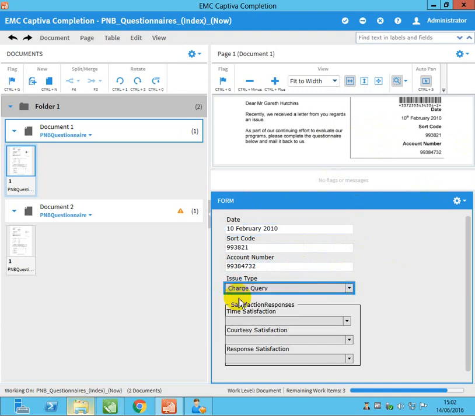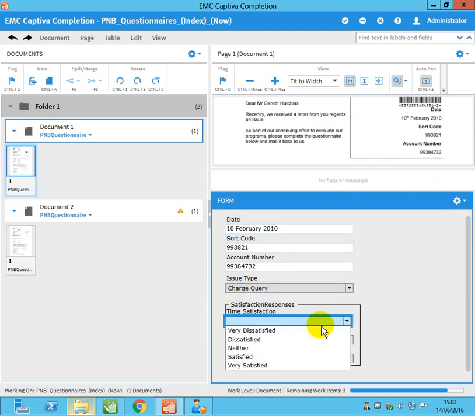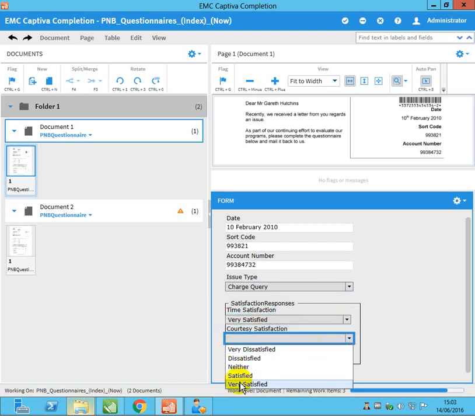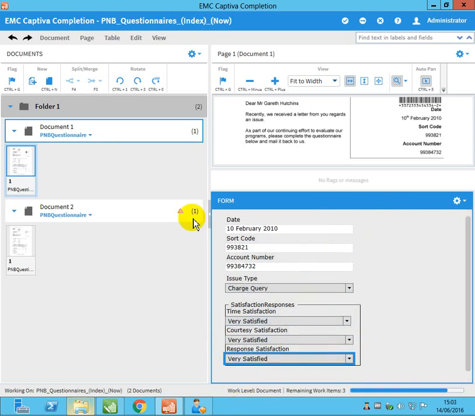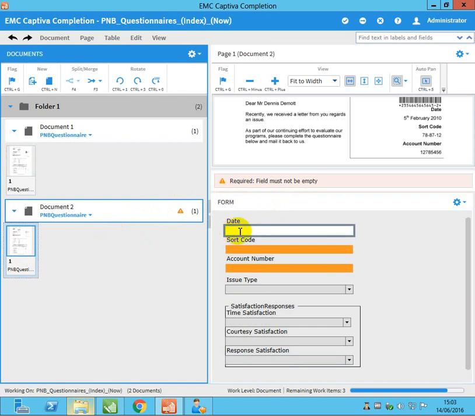My issue type, change query. Okay, very satisfied, and courtesy is also satisfied, and response also satisfied. These are the four. I keyed in all the data. If you go to the second, see, this one now has no warning. You can see the warning means it's not completed. The document index was not completed because we left some mandatory fields.